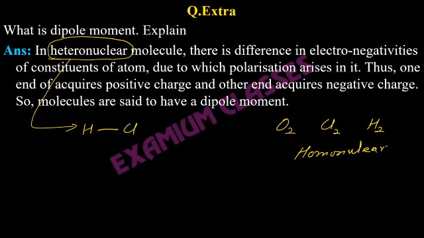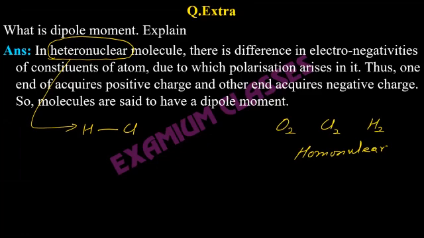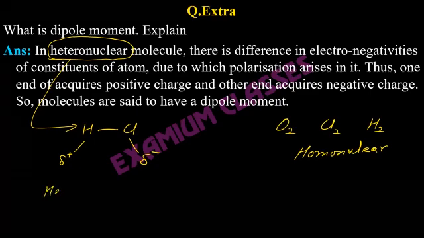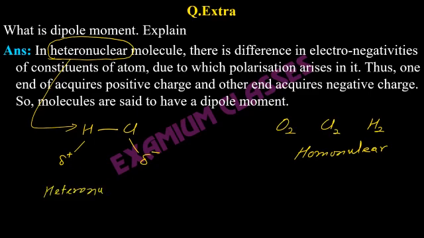So in heteronuclear molecules, there is a difference in electronegativities. Here, for example, hydrogen is electropositive, chlorine is electronegative, due to which polarization arises. So the conditions you can write like this: the first condition is that you need to have a heteronuclear molecule. So first write, I would say rather, difference in electronegativities.